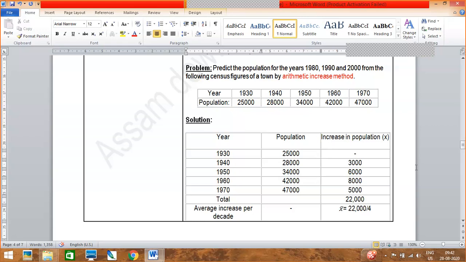In 1930 population is 25,000. In 1940 population is 28,000. In 1950 it is 34,000. In 1960 it is 42,000, and in 1970 it is 47,000.